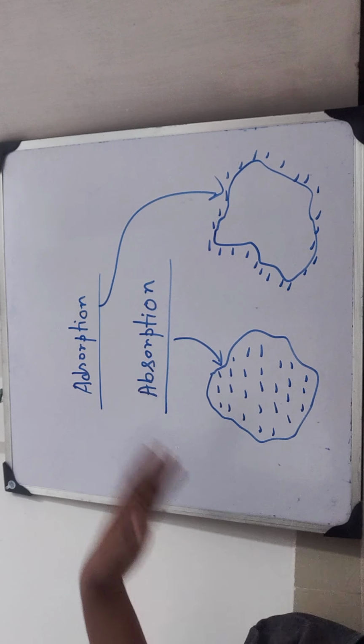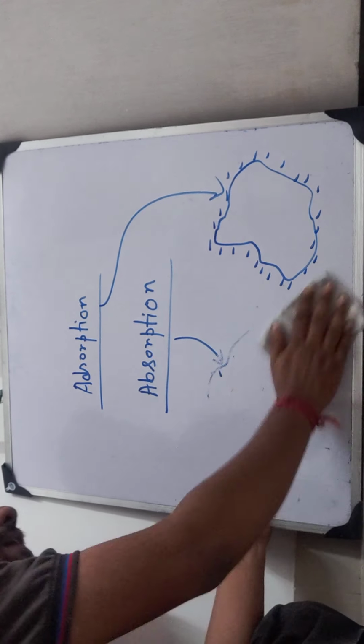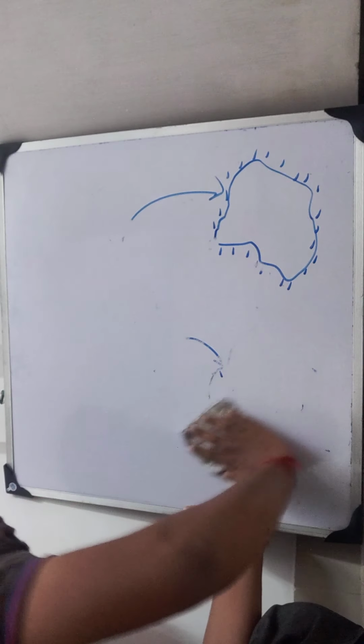So let us continue with adsorption. What will be the definition of adsorption? Actually, the definition of adsorption is: accumulation of molecular species at the surface rather than in the bulk of a solid or liquid is termed as adsorption. Understood? Accumulation of the adsorbate or molecular species at the surface rather than in the bulk of a solid or liquid is termed as adsorption.